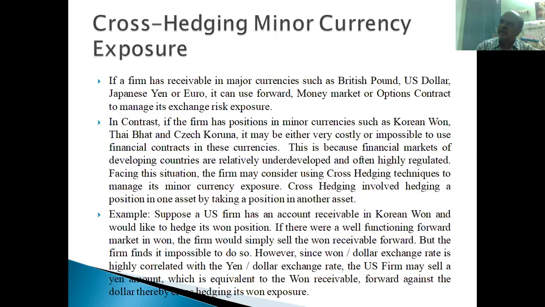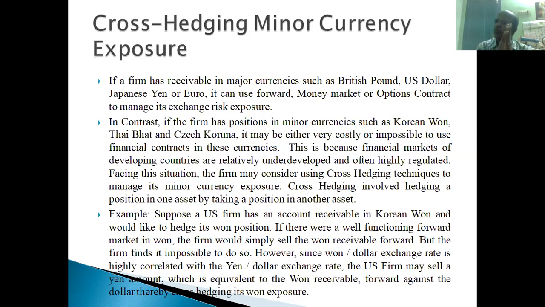Forward market, the drawbacks are counterparty default and mandatory execution. Both are there. To overcome counterparty default, the futures contract is there. To overcome mandatory execution, option market hedging is there. So we have seen these hedging tools. The fifth one is cross hedging for minor currency exposure.